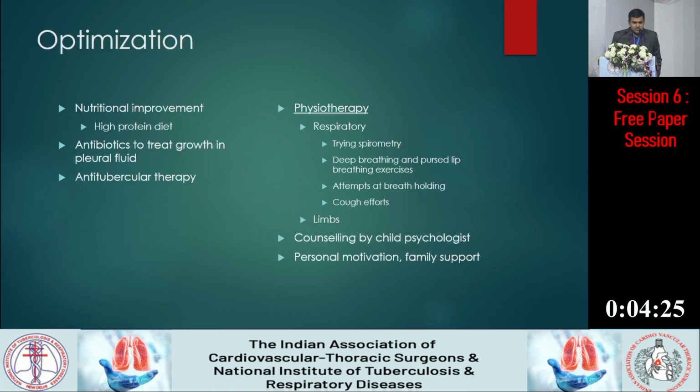So first we gave our references to a number of people for optimization. First of all, nutritional improvement had to be done because of the weight loss, and a high protein diet was advised. Antibiotics were advised to treat the culture growth which was seen in the pleural fluid, and anti-tubercular therapy was to be continued. The physiotherapy department had to be called in.